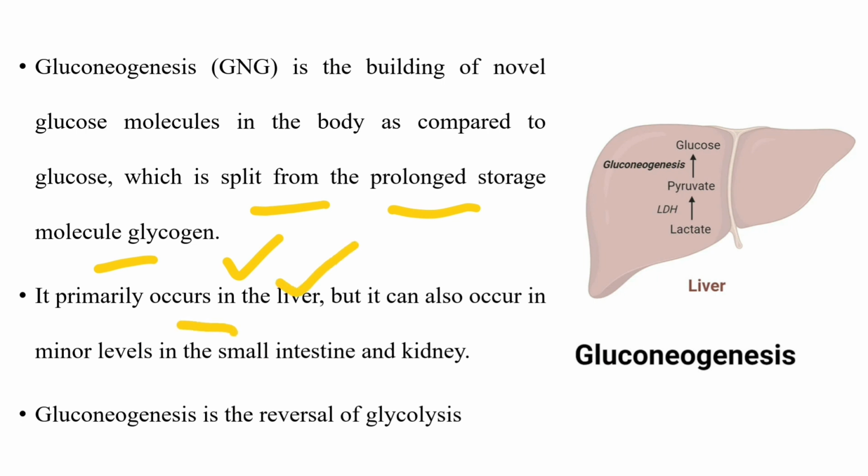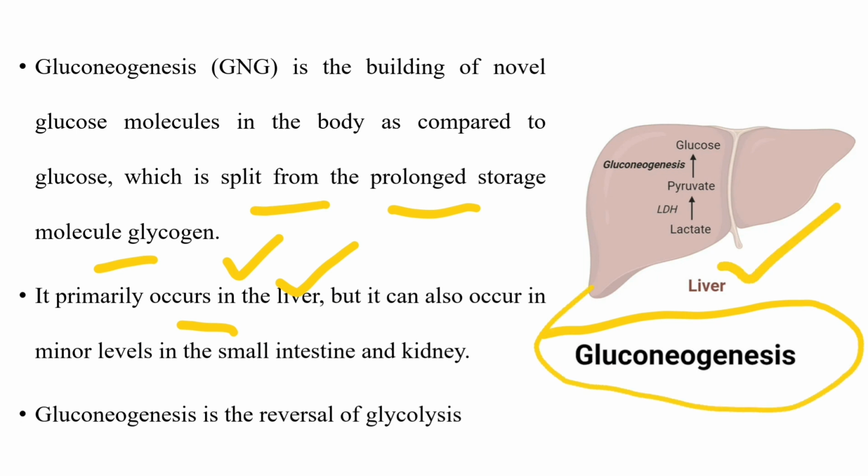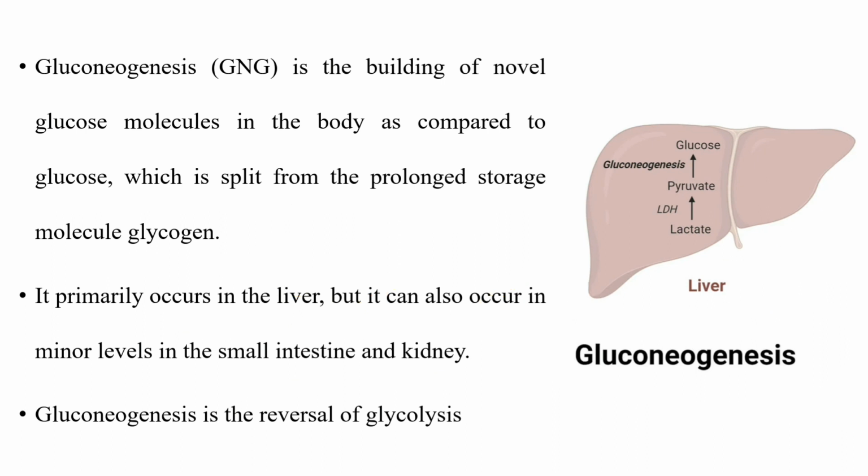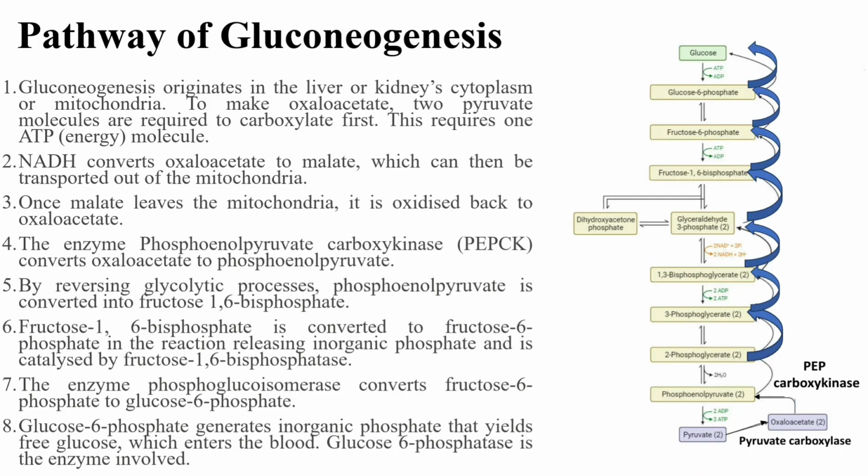It primarily occurs in the liver. That means the gluconeogenesis process occurs inside the liver. But it can also occur at a minor level in the small intestine as well as in the kidney. It is more or less a reversal of glycolysis, because in glycolysis, glucose breaks down to form a non-carbohydrate product, that is pyruvate. But in gluconeogenesis, from that pyruvate, glucose is formed. So it is approximately a reversible process of glycolysis.